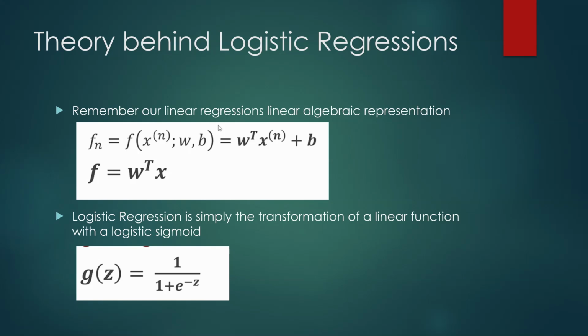Now let's look at the expressions behind logistic regression. If you remember from the previous lectures on linear regression, a function can be represented as follows: for all the feature sets that we include, all the x variables, we associate certain weights to them and add a bias, which is a constant value. That particular expression, using a sigmoid function, is represented as shown on the screen, which is 1 divided by 1 plus e raised to the power of minus z.